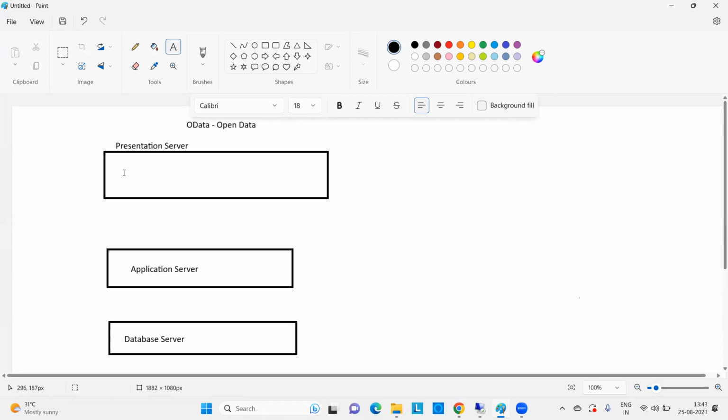Now coming to the presentation layer, in the market we have a lot of presentation servers. For example, previously in the year 2000, only one system would be there, so the development system and the presentation system were both the same. After a few days, the market changed.